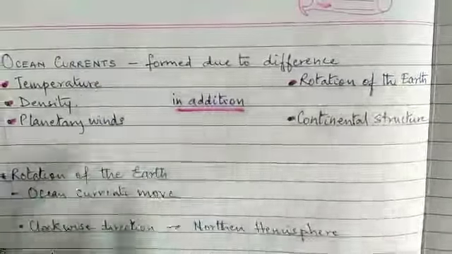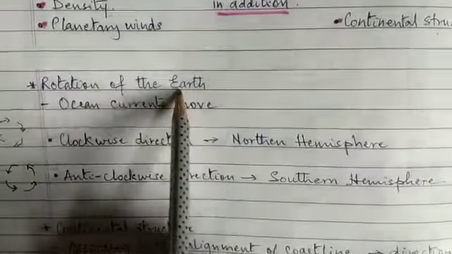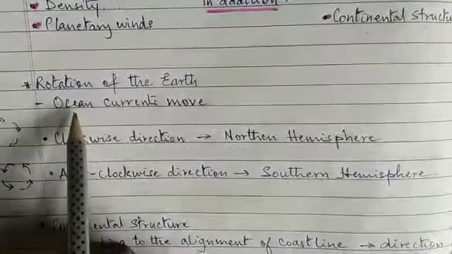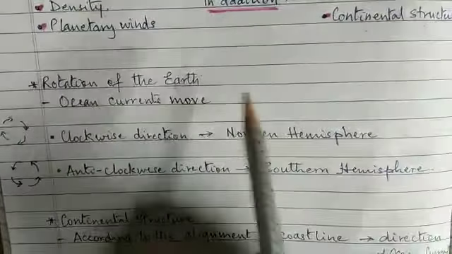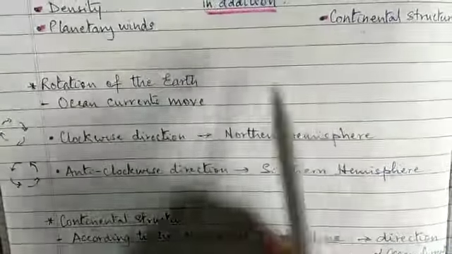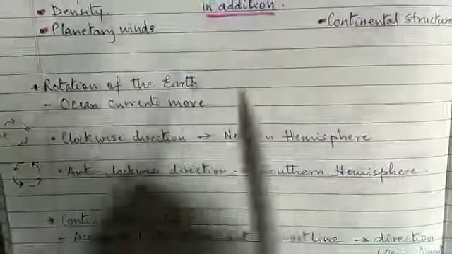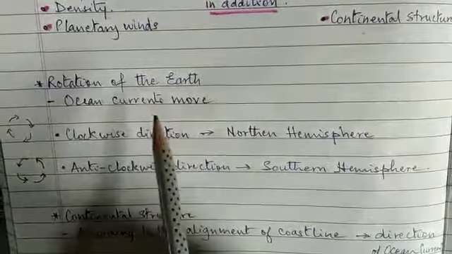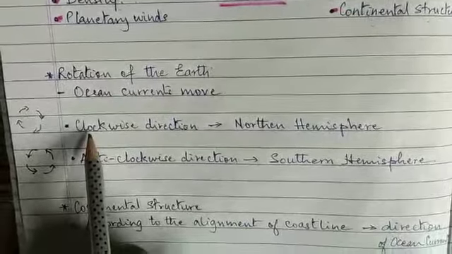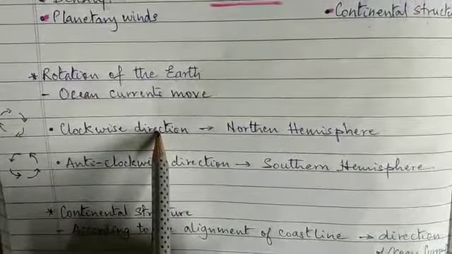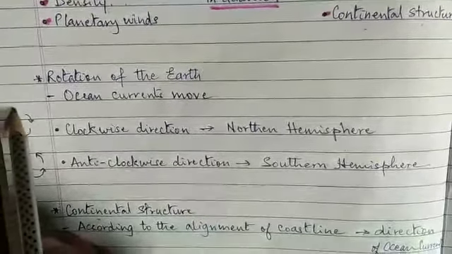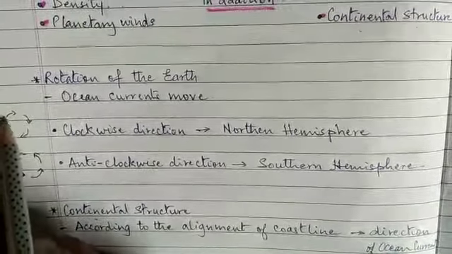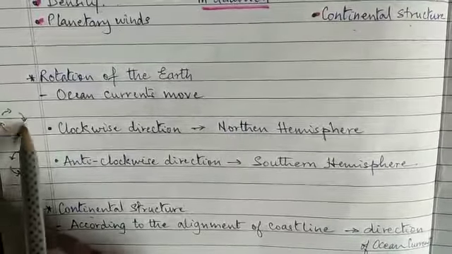The rotation of the earth. Because of the rotation of the earth, ocean currents start moving. The earth keeps rotating from the west to the east, and because of that movement, the water starts moving. The water moves in two ways. One is the clockwise direction, that is the direction in which the hands of your clock move.